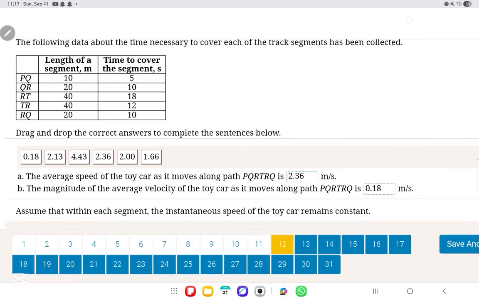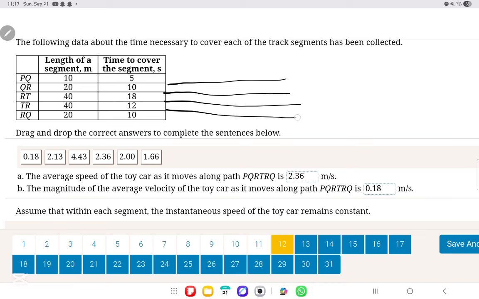Now, in which segment is the instantaneous speed the greatest? That means we need to find the instantaneous speed for all of them. Again, what's the definition of instantaneous speed? It's the distance traveled over the time at a specific instant. So from PQ, it's 10 over 5, which is 2.